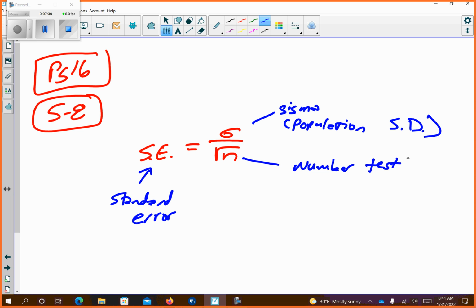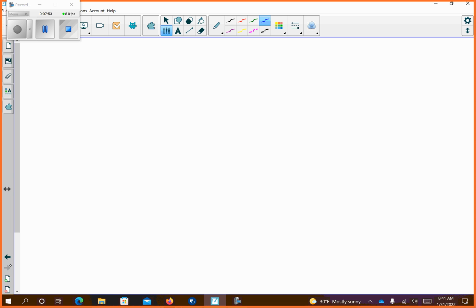Once again, the Greek symbol sigma stands for the population standard deviation. We must know the population standard deviation to create this confidence interval. This is when we have a whole bunch of data from years past, and now we're going to apply it to this year's data. The point estimate is simply the sample mean.